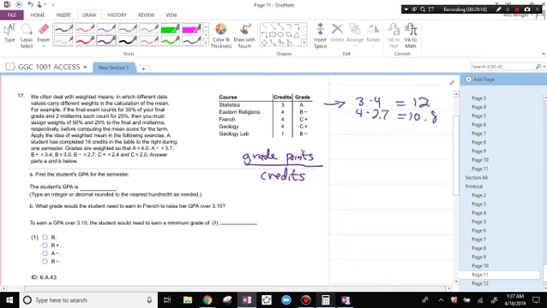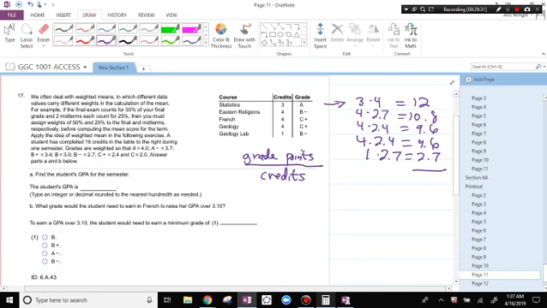A C plus is 2.4. So 4 times 2.4, that's 9.6. And again, C plus in a 4-credit class, 4 times 2.4 is 9.6. And then a B minus is 1 times 2.7, which is 2.7. It was a 1-credit class.